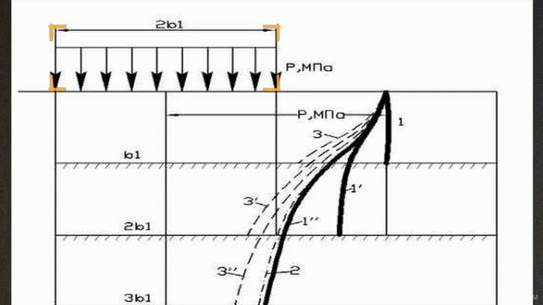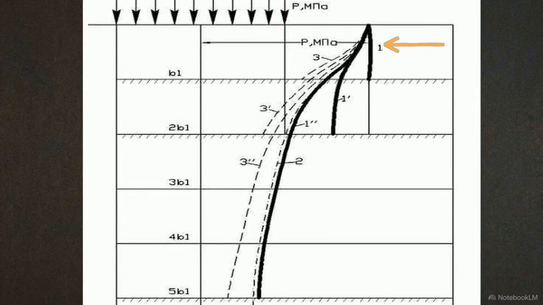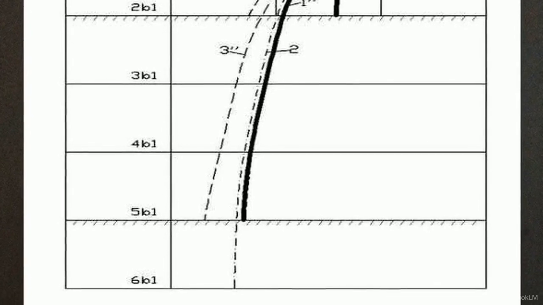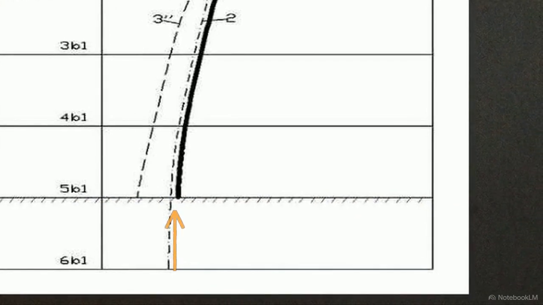This chart plots the maximum compressive stresses beneath a foundation. The curves labeled 1, 2, and 3 track how that vertical stress distributes through bounded layers of soil of varying thicknesses. Follow curve 1 downward. As the compacting pressure gets closer to an unyielding, incompressible layer of rock, the vertical stress stops dissipating and distributes far more evenly across the boundary.